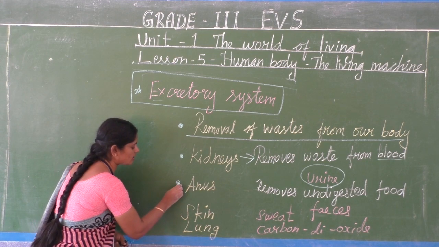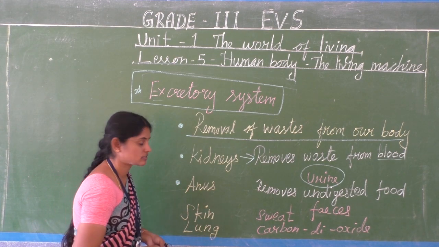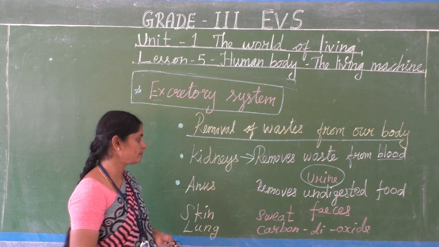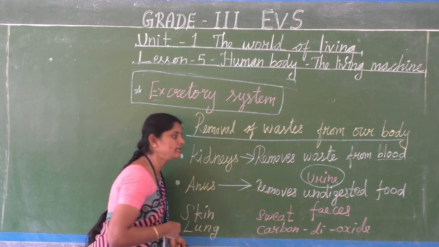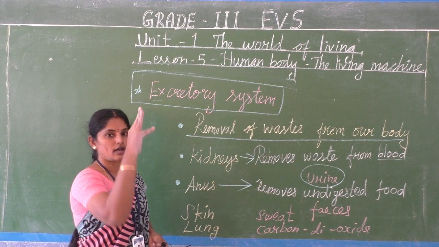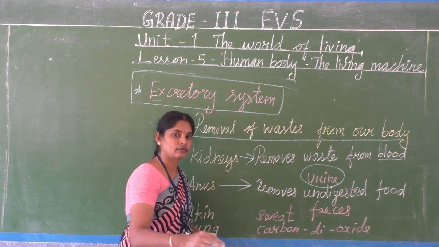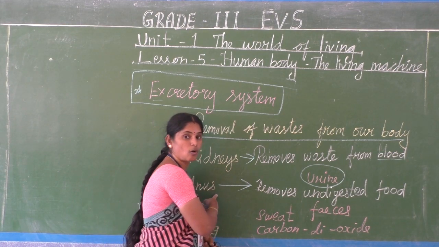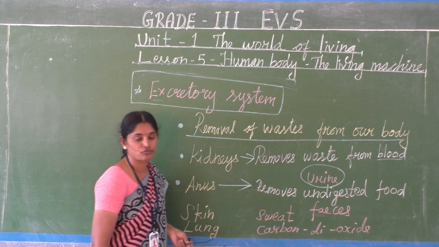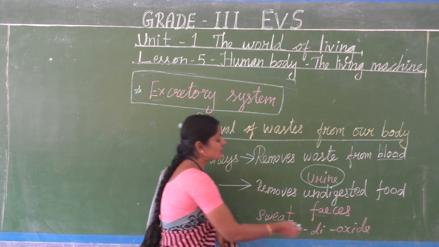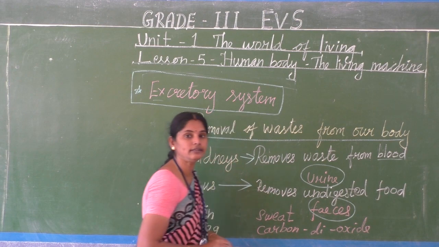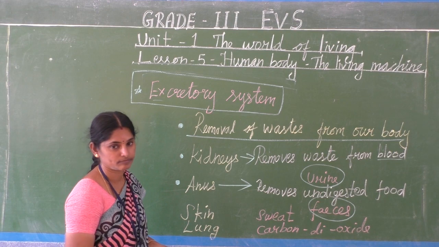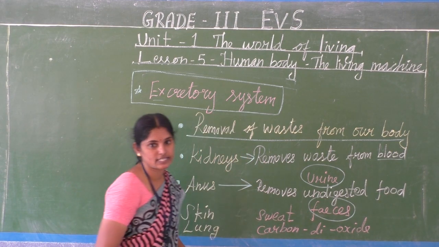Okay, what is the next organ in the excretory system? Anus. See, we just studied about our digestive system. So it removes undigested food in the large intestine and it is ejected out through the hole called anus, undigested food in the form of faeces. It's removed out from the body, toilet, isn't it? F-A-E-C-E-S, faeces.